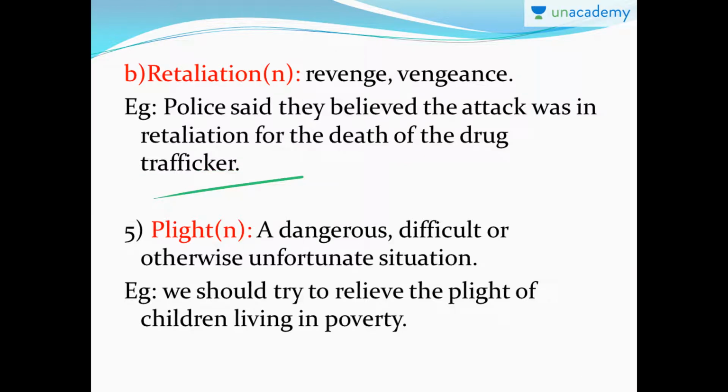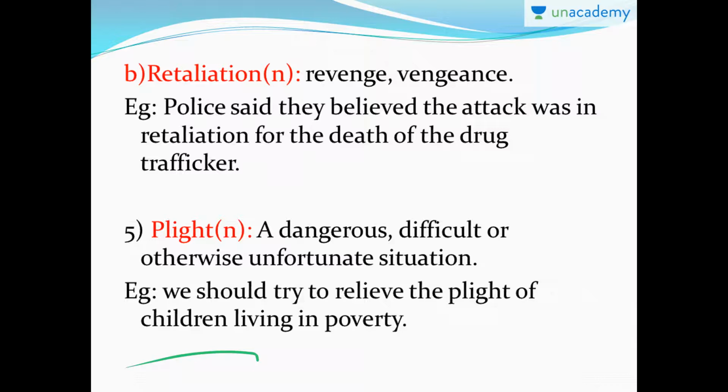Okay. Next one. Plight is a noun which means a dangerous, difficult or otherwise unfortunate situation. That means a very unfortunate situation which is inevitable, which you cannot avoid. It's called a plight. For example, we should try to relieve the plight of children living in poverty. That means these children can't do anything. It is inevitable, but the condition that they live in is very unfortunate. So it's called a plight.